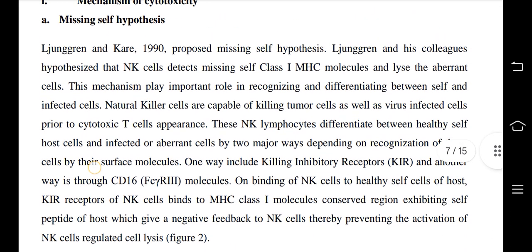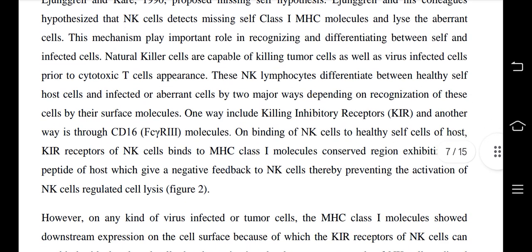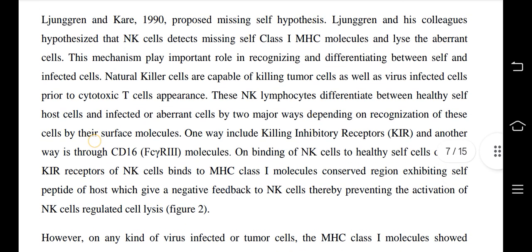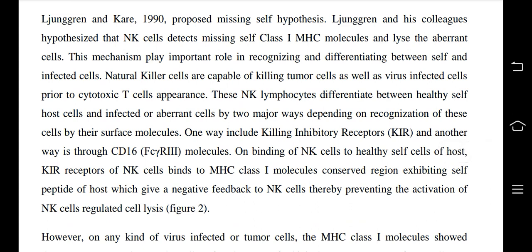Here I have some doubts, so I'm going to read this. Important role in recognizing and differentiating between self and infected cells. Natural killer cells are capable of killing tumor cells as well as virus-infected cells prior to cytotoxic T cell appearance. These NK lymphocytes differentiate between healthy self-host cells and infected or aberrant cells in two major ways, depending on recognition of these cells by their surface molecules.